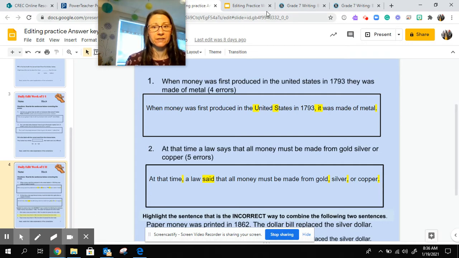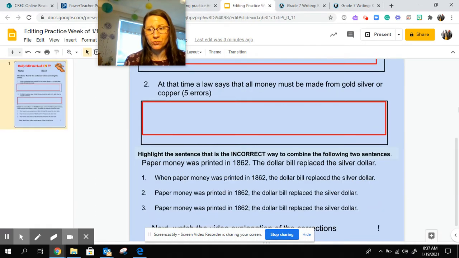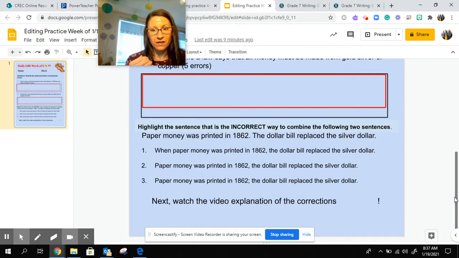All right, the last one is we have to choose and highlight the sentence that is the incorrect way to combine the following sentences. So there's 2 different ways you can combine these sentences, and then there's incorrect ways. So there's 2 ways on here that are correct and one is not correct. So we have: paper money was printed in 1862. The dollar bill replaced the silver dollar. So we want to combine those sentences and make one complex sentence. When paper money was printed in 1862, comma, the dollar bill replaced the silver dollar.